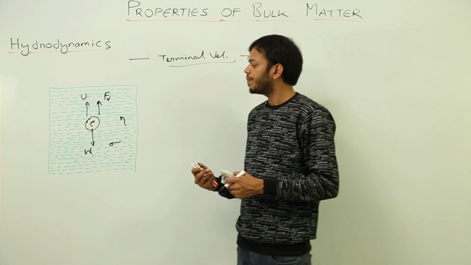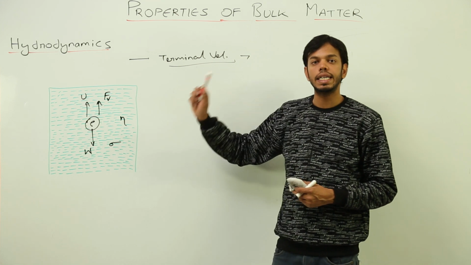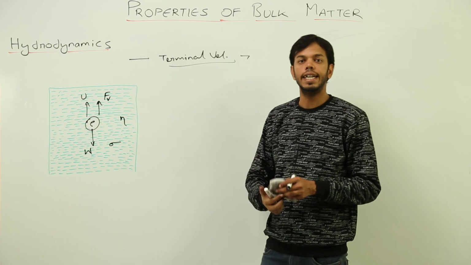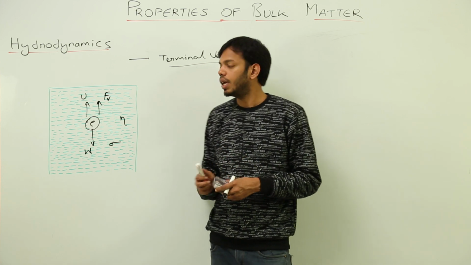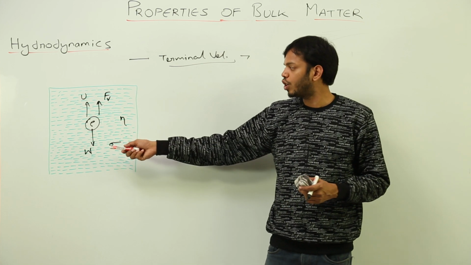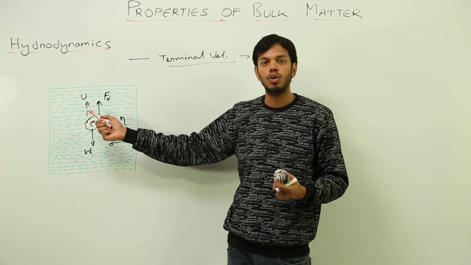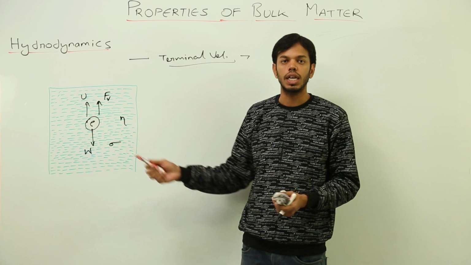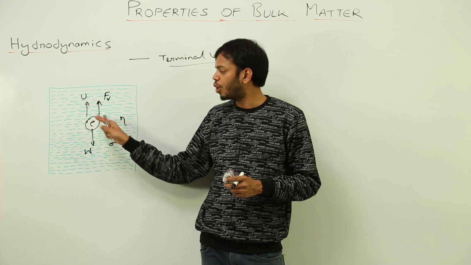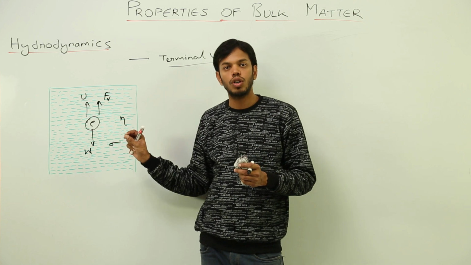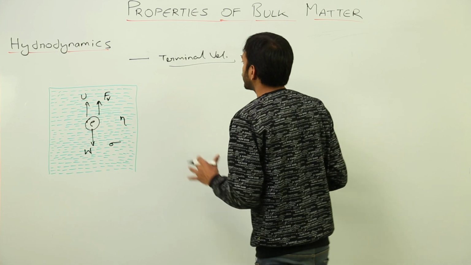As the velocity of this body keeps increasing, so does the viscous drag force, and ultimately there will be a stage when it reaches saturation. That means the net downward force, the true weight of the body, will be equal to the net upward force, that is the sum of upthrust, or the buoyant force, and the viscous drag force. And when that happens, the body achieves a constant velocity, and with that velocity only it will complete its journey or fall down.